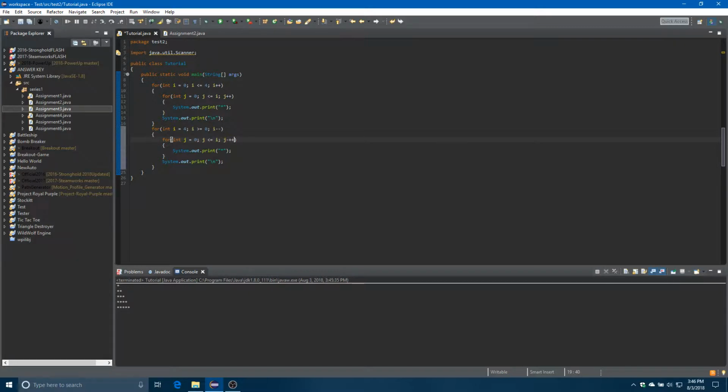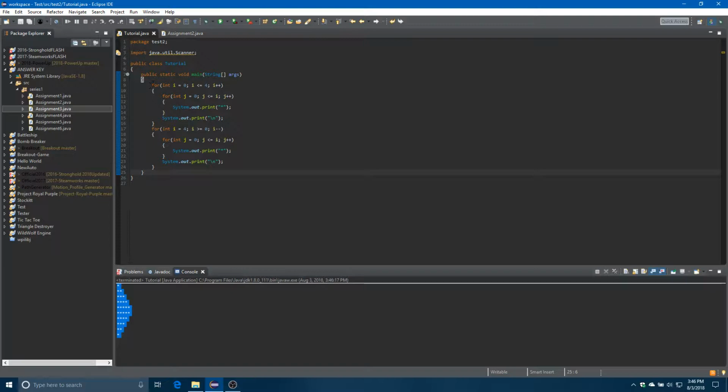Actually, we'll probably do j plus plus for that one. And we'll see what it produces. Oh, that's nice. It's got like a little half diamond, I guess, maybe. I don't know. In nested for loops, you can accomplish really cool patterns.